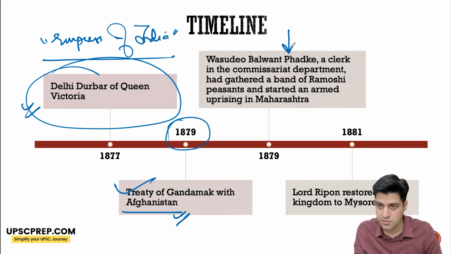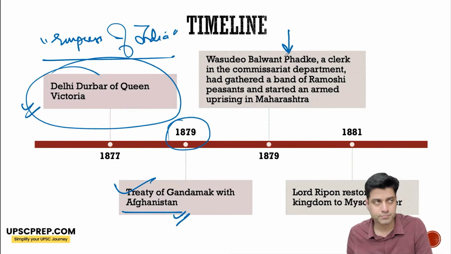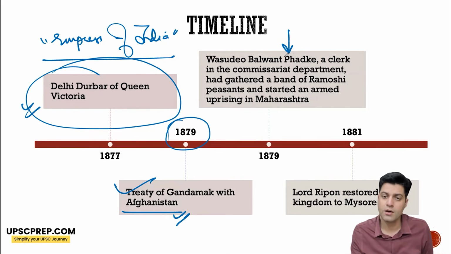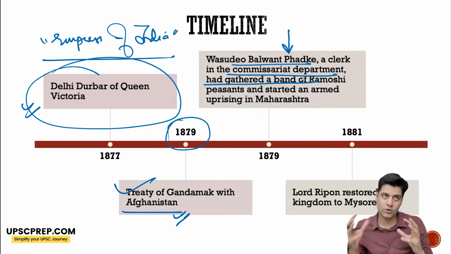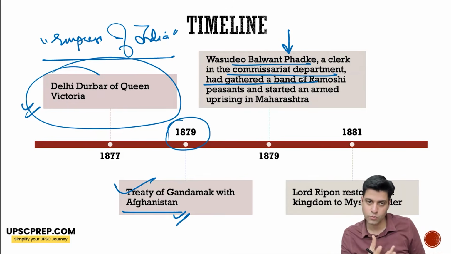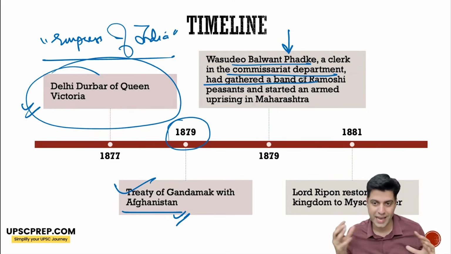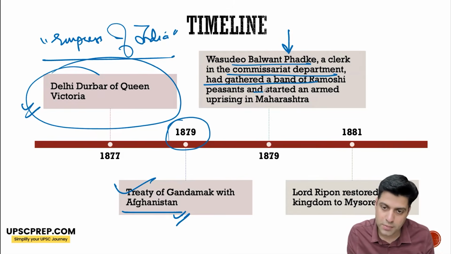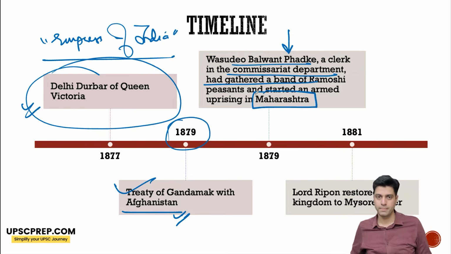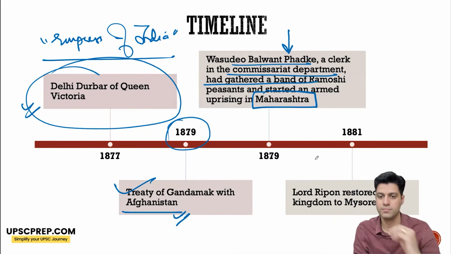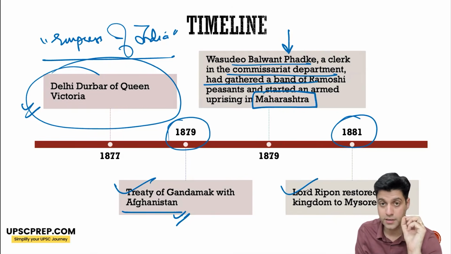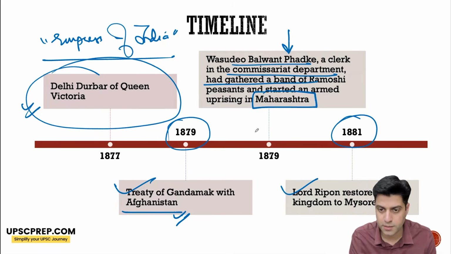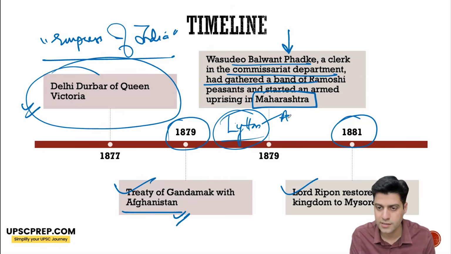Now you also see the first instance of the rise of revolutionary ideas at this time. Vasudev Balwant Phadke, a clerk in the commissariat department, gathered a band of Ramoshi peasants and started an armed uprising in Maharashtra. Now this is an overlap: the Ramoshi peasant revolt was at the same time a revolutionary kind of movement. Okay, armed uprising in Maharashtra. 1881, Lord Ripon. Before that, I've not covered it here, but do read about Lord Lytton, the very infamous Arms Act, 1878.